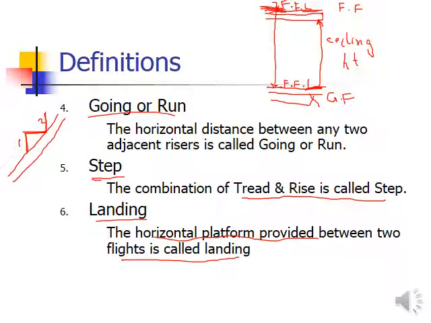Okay, so let's suppose, for convenience, you can say the riser dimension is not going to be taken as more than 6 inches. For most of the cases, the convenient and most comfortable dimension for the riser is considered to be 6 inches, generally used in the house. But for commercial buildings and mainly for hospitals, it is kept as 4 inches or 5 inches, less than that, just to make it more convenient. So the maximum is 6 inches.